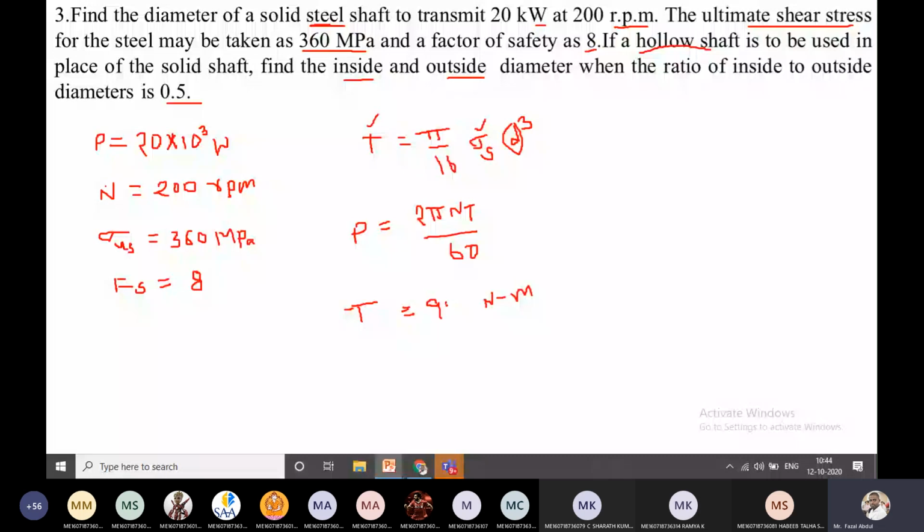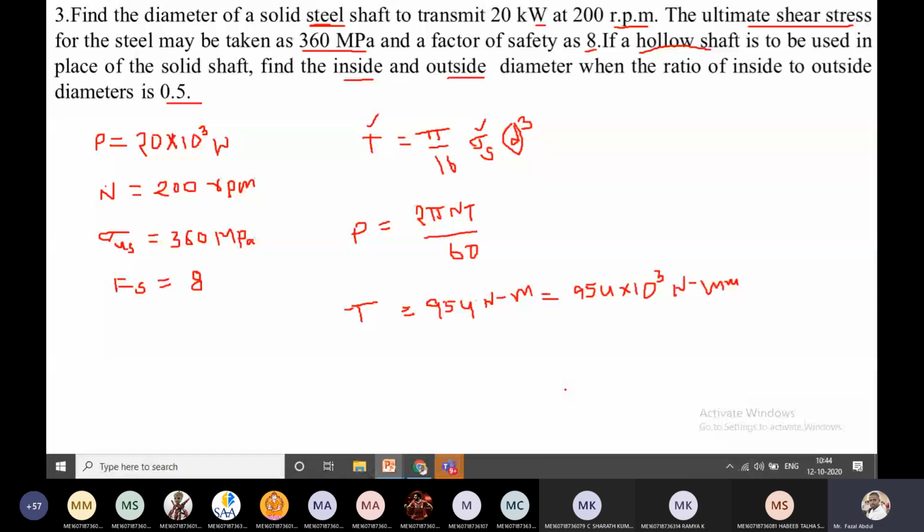So what is it in Newton mm? 954 into 10 to the power of 3 Newton mm. Now the torque is calculated and we substitute it in this equation, but we don't know the working shear stress.